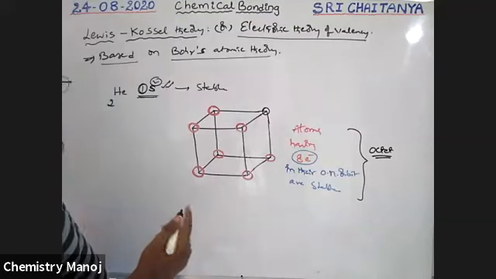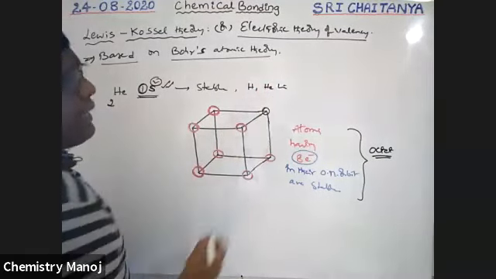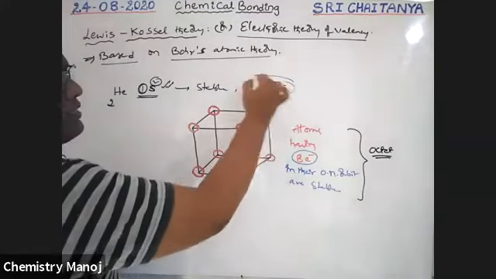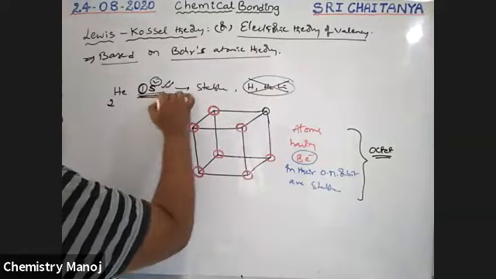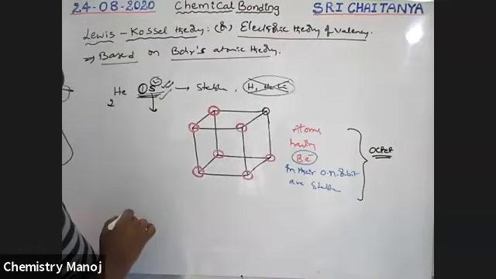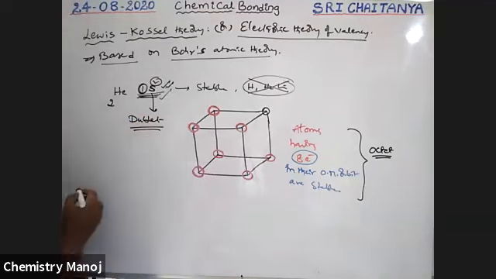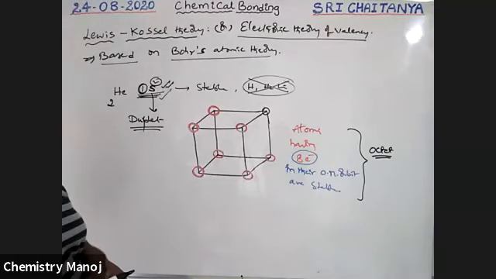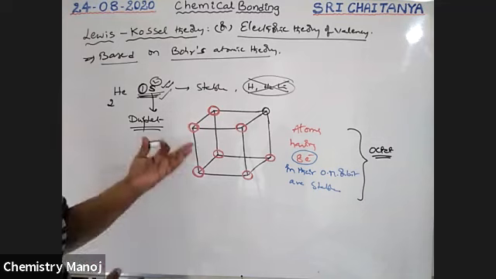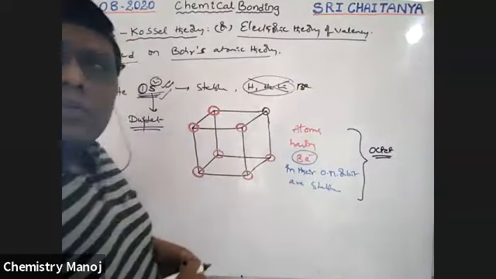What are those lighter elements? Those are hydrogen, helium, lithium like elements. These are the lighter elements. These lighter elements try to attain a 2 electron configuration. This 2 electron configuration is called the doublet configuration. Very, very important, doublet configuration. So generally lighter elements. Okay, beryllium is also applicable.